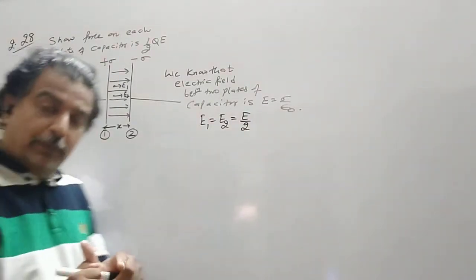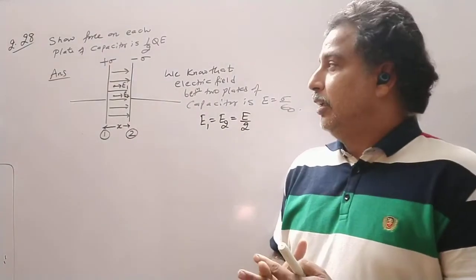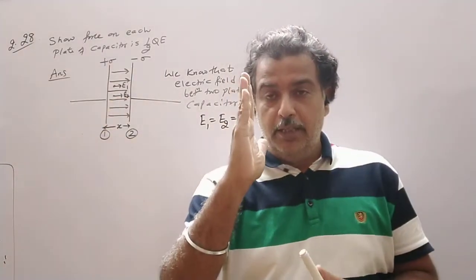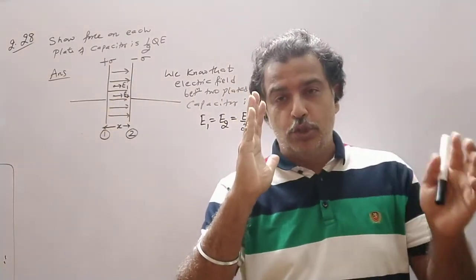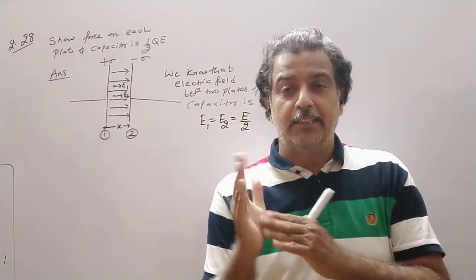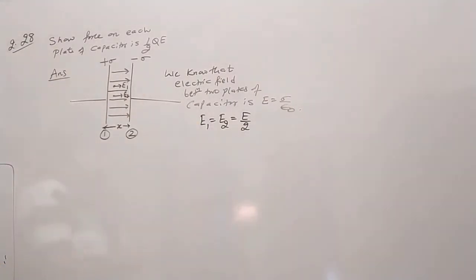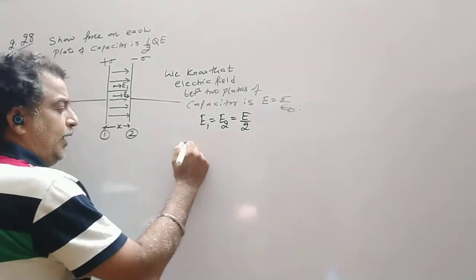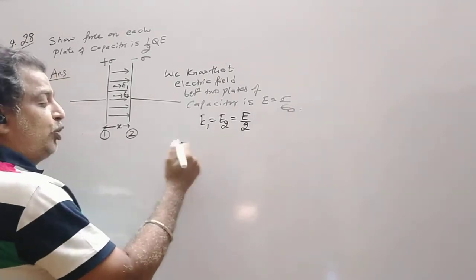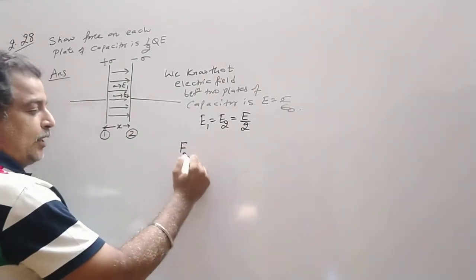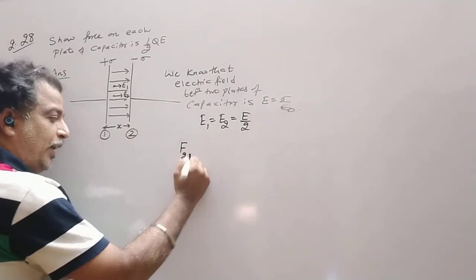Or if you remember the derivation, if you have a single plate only, then according to Gauss law, we have proved the electric field intensity is sigma upon 2 epsilon naught. So that concept we are using here. Now suppose I want to find out the force acting on plate 2, due to plate 1.